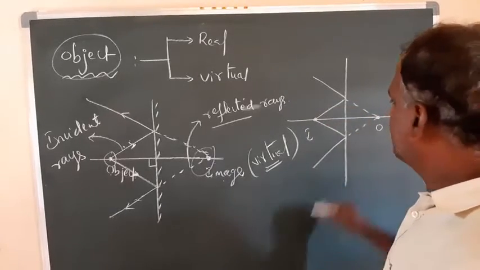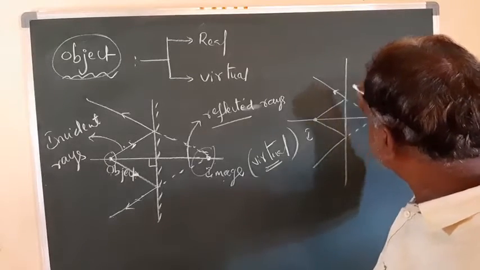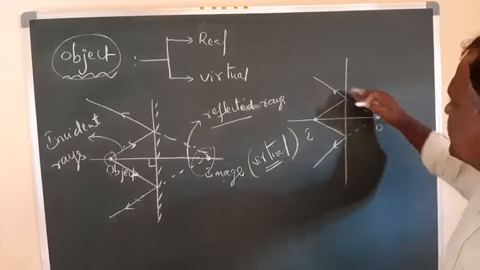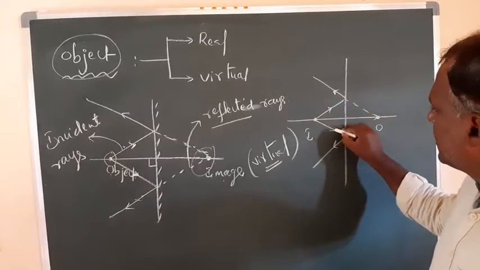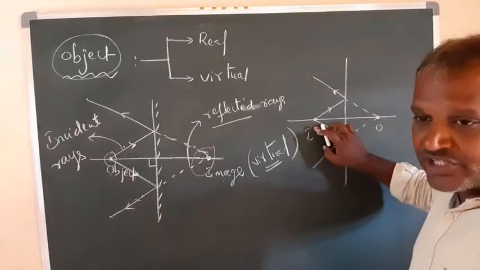This is the object. With respect to this object, the light ray is coming from here and going like this. Where these light rays intersect, with this object we get the image here.